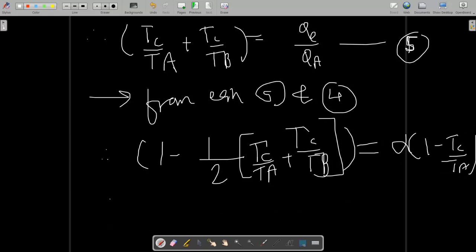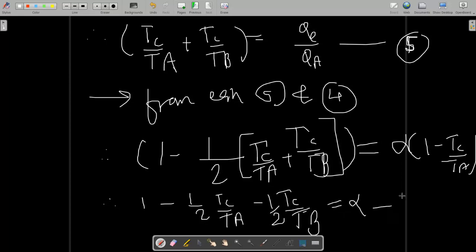Okay, so when you simplify this, it is written as 1 minus 1 by 2 TC by TA minus 1 by 2 TC by TB is equal to alpha minus alpha times TC by TA. Now take the TC by TA terms on one side and the other terms on the other side.